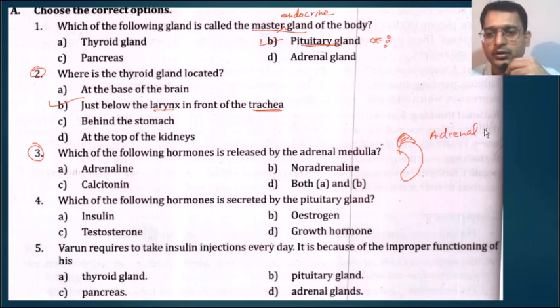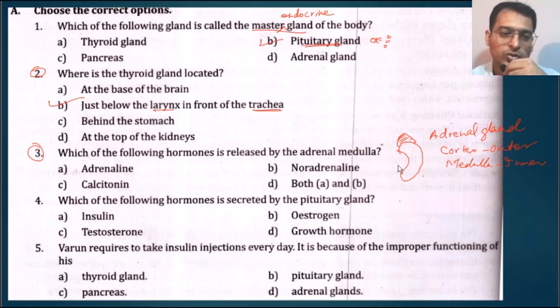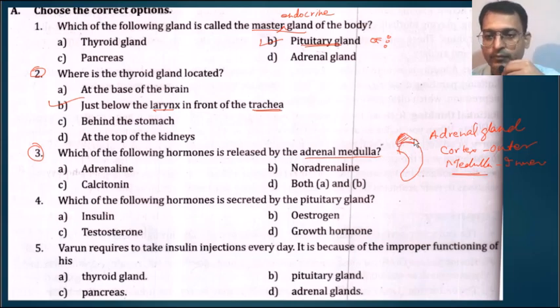The top layer is known as the adrenal cortex. Cortex is the outer layer, and medulla is the inner layer, or inner region. So which of the following hormones is released by the adrenal medulla? That is the inner region of this gland. What is released?